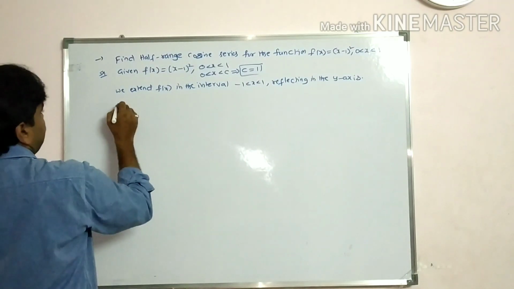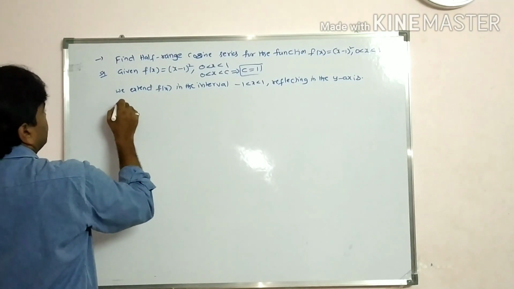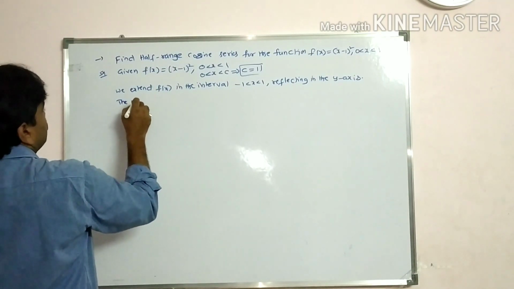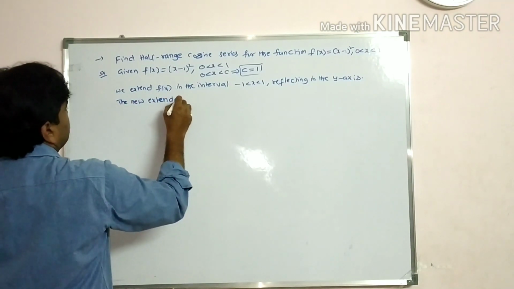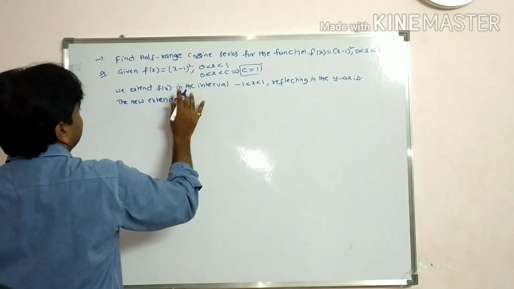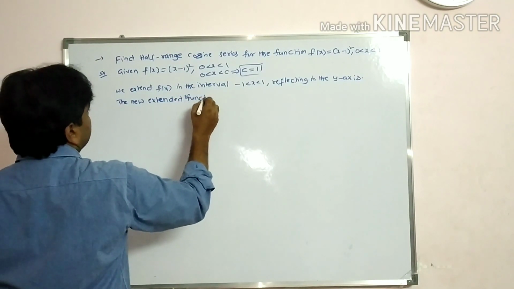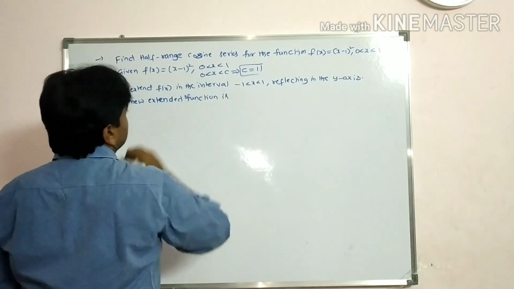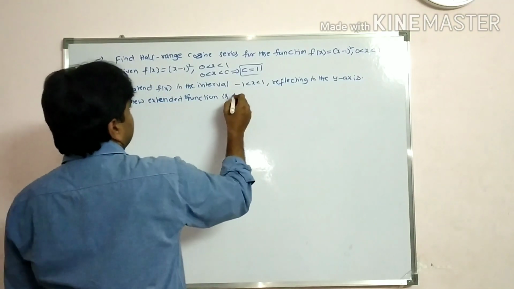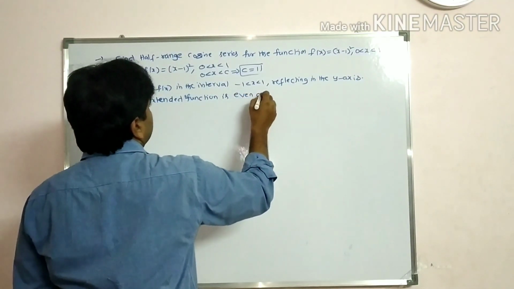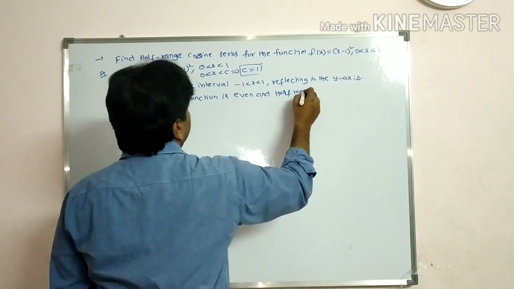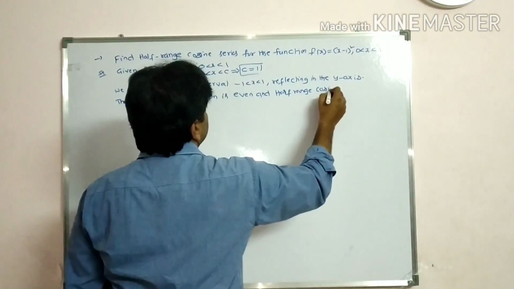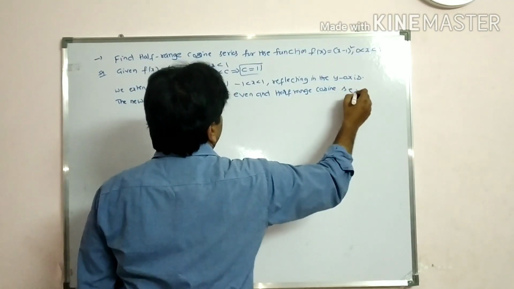Now the new extended function is even, and the half range cosine series of